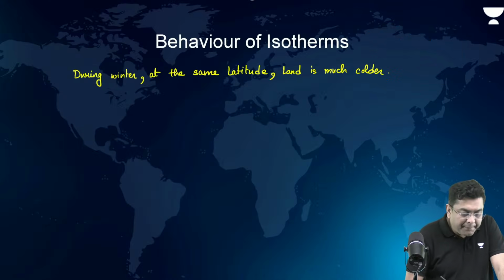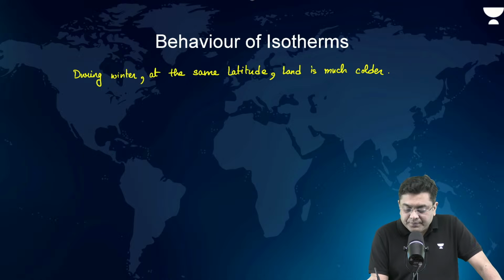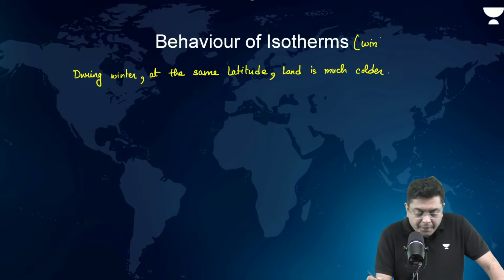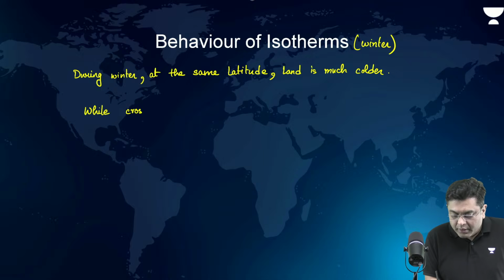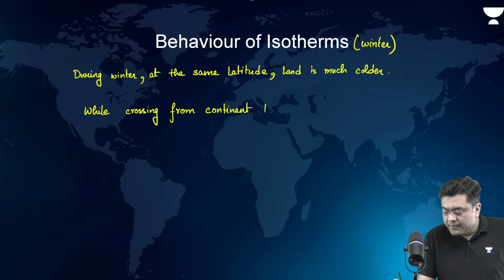So, this gives me the behavior of isotherms during winter. That is, while crossing from continent to ocean, isotherms bend polewards, right?